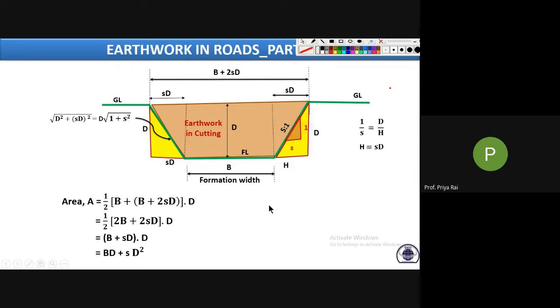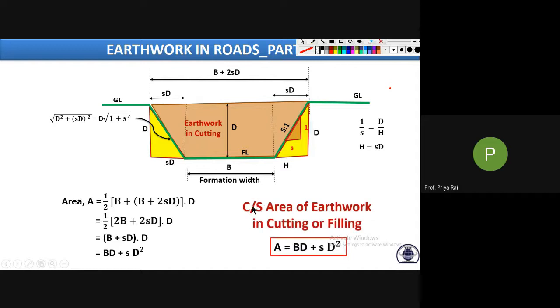Okay, clear? So the cross sectional area of earthwork in cutting or filling is this formula: A equals BD plus SD square. Clear, everyone? Can we derive this formula, or simply do you have to remember it? If you can't remember, then you have to derive the formula, and this is the way you can derive it.